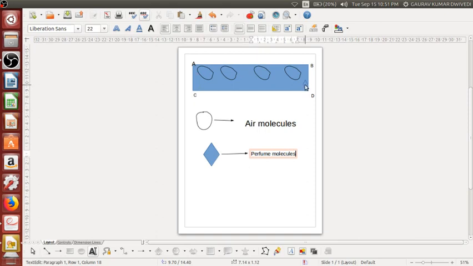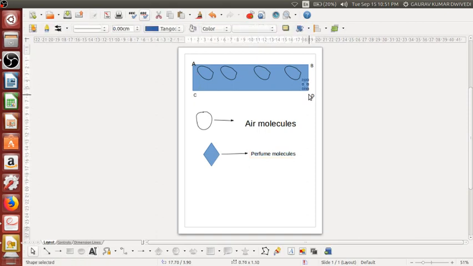so what you will find that all these molecules, they will immediately start spreading among themselves and they will occupy the entire container, or room, and as a result of which the smell will keep on spreading from one place to another, and as a result of which the place where you are present, there also the perfume smell will start coming. Okay,